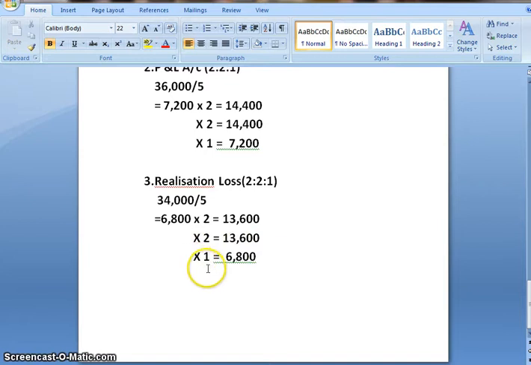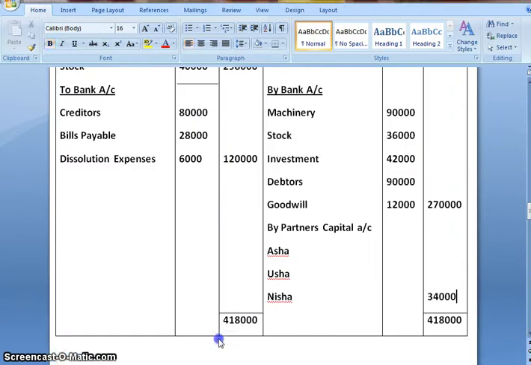And into 1 for Nisha we get 6,800. So let us make a note of this: 13,600 for Asha, 13,600 for Usha, and 6,800 for Nisha.